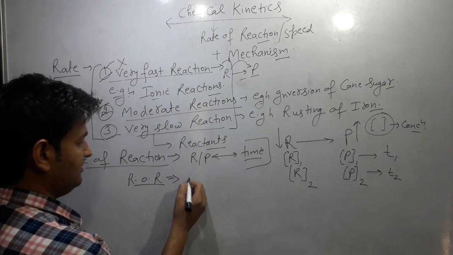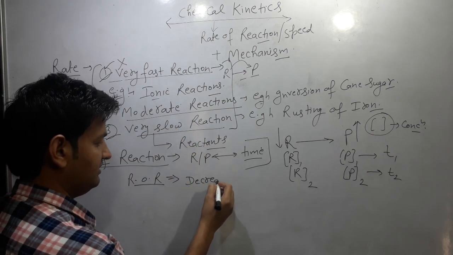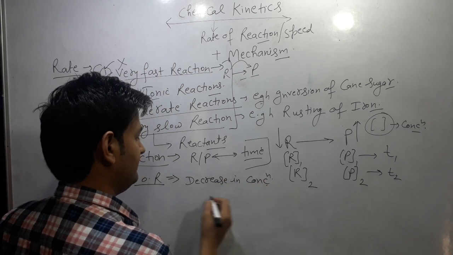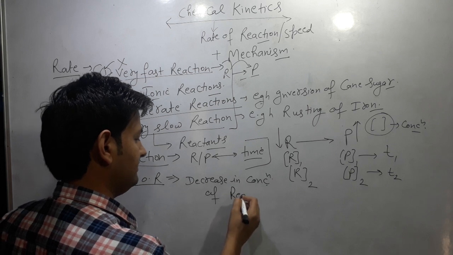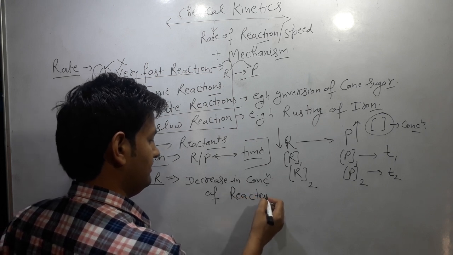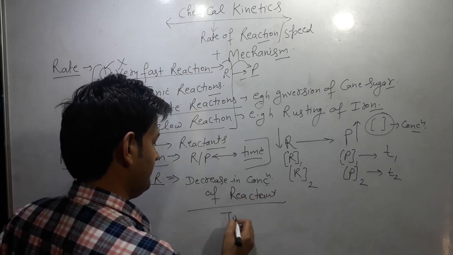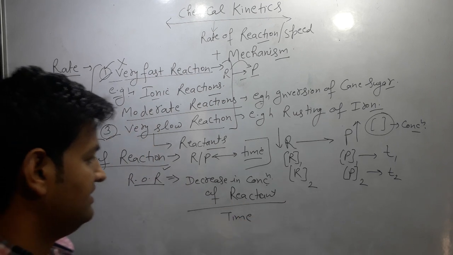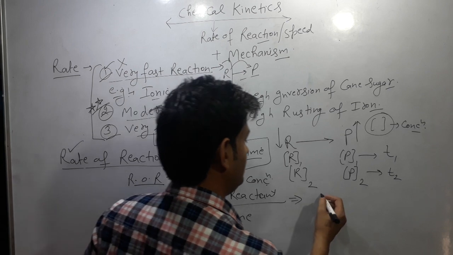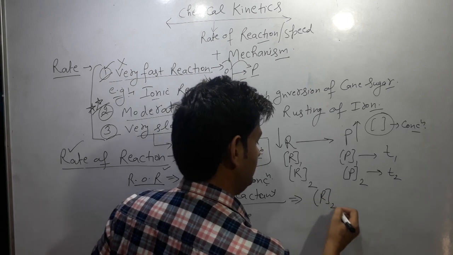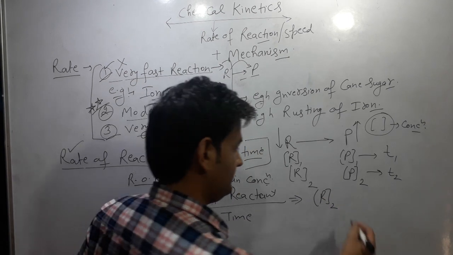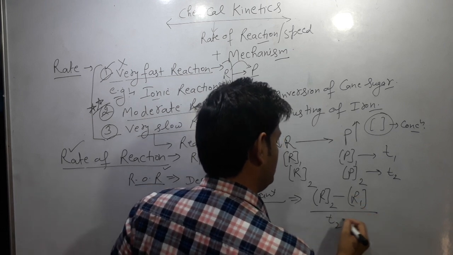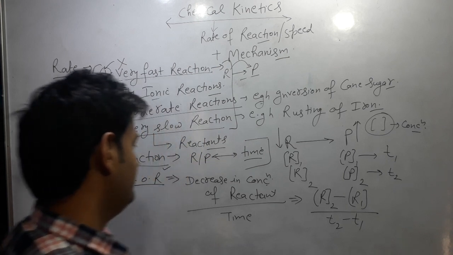So the decrease in concentration of reactant by time is the rate of reaction with respect to reactant, and it can be written as R2 minus R1 by T2 minus T1.